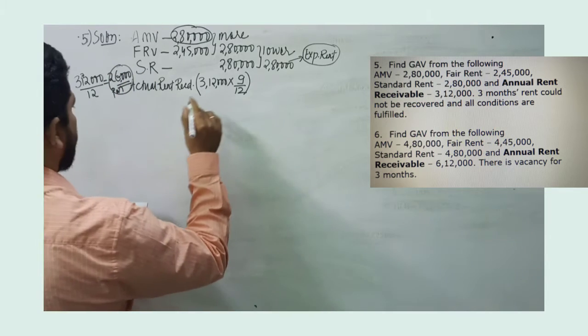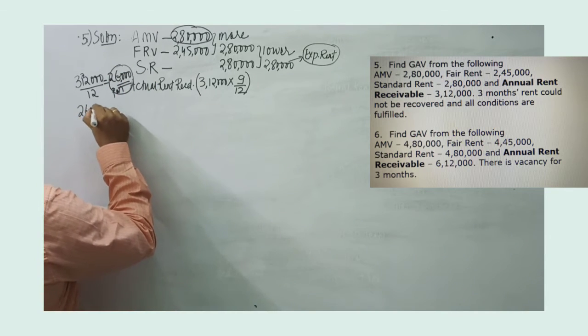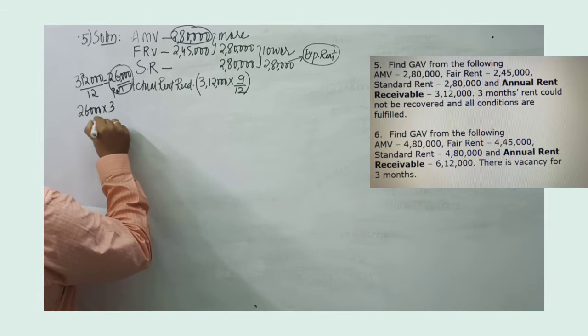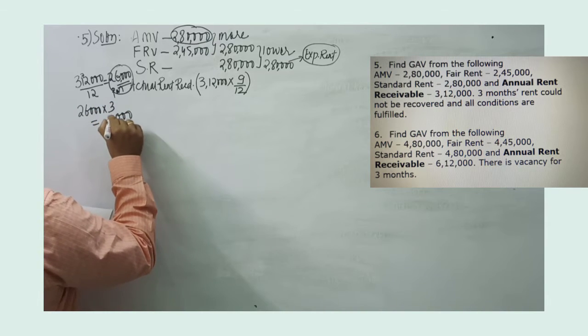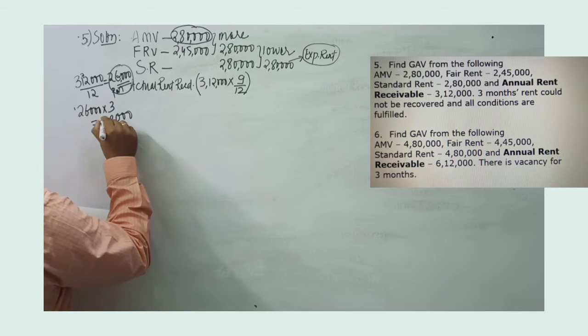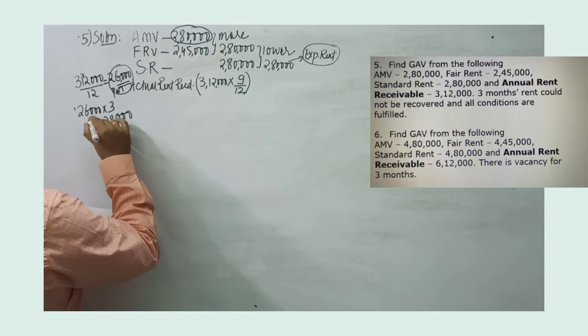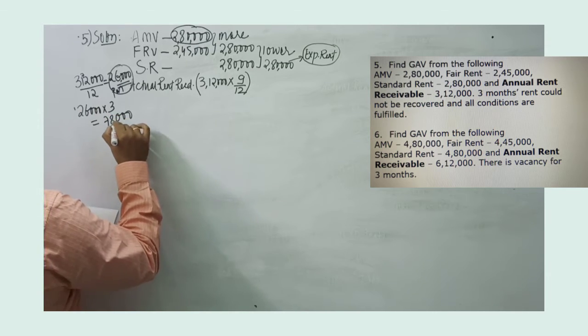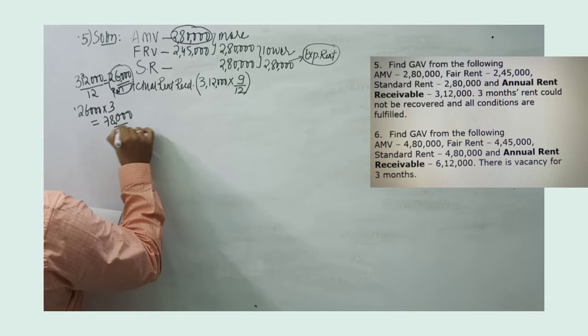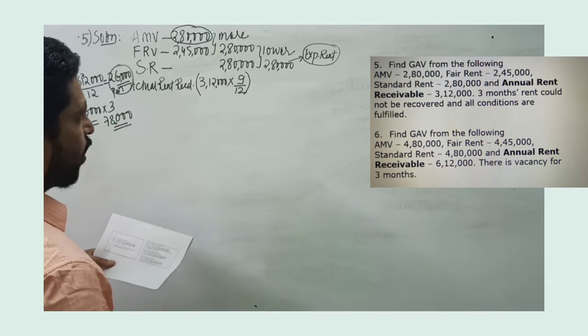So definitely 3 months rent, 26,000 into 3, would be around 78,000. So 78,000 is rent not received.